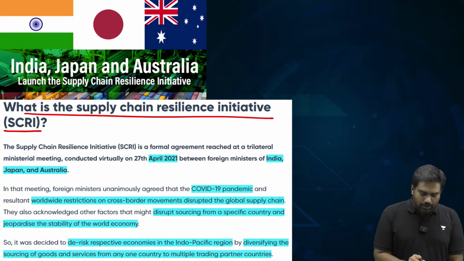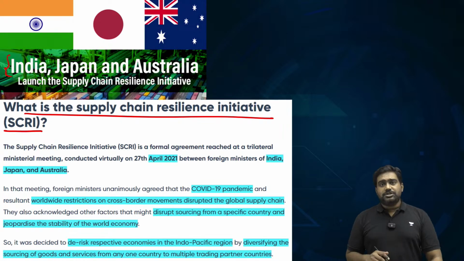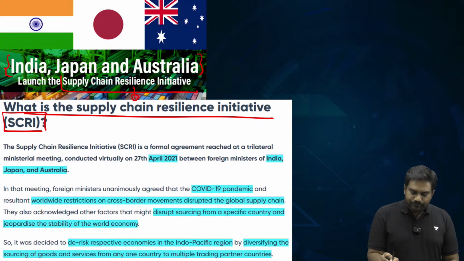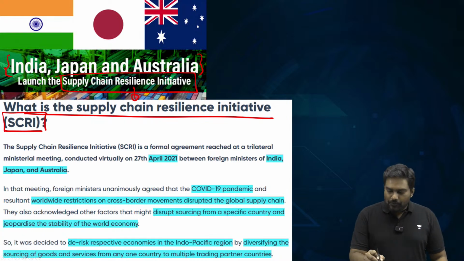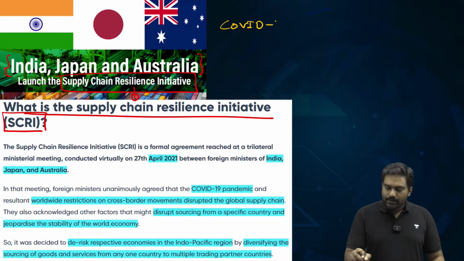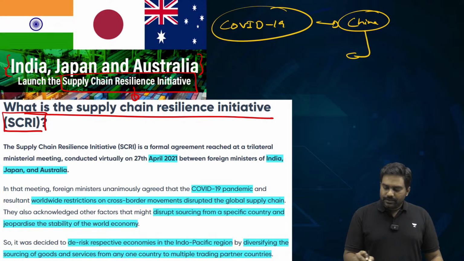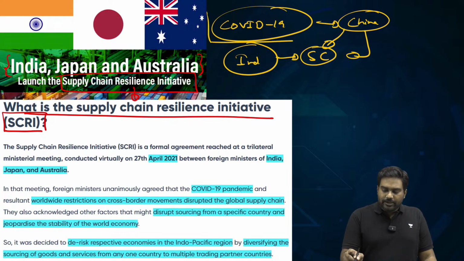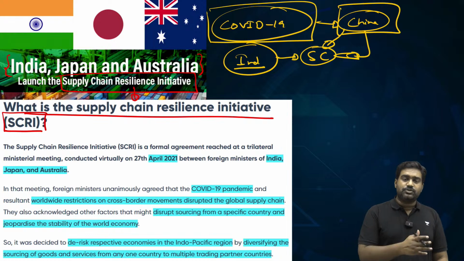And we have also joined a supply chain initiative with Japan. India, Japan, Australia, they have launched a trilateral initiative to improve supply chains and logistics. It's called Supply Chain Resilience Initiative. It was launched by these three countries following the impact of the COVID-19 pandemic. The pandemic disrupted the global supply chains and made India and others realize the kind of dominance that China had on global supply chains. As the Chinese economy went into a lockdown and manufacturing and production shut down in China, this completely disrupted global supply chains, affecting economies around the world, from India to US to Australia to Japan.